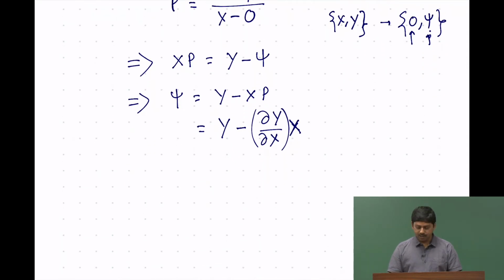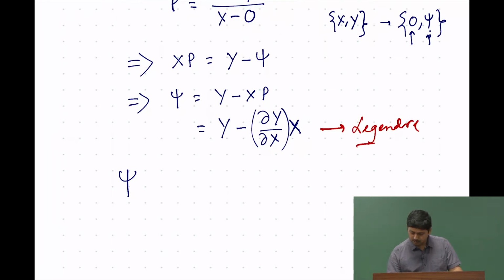So, this is for a one-dimensional function. For a multi-dimensional function, let us say our y depends on more than one variable, then we have to use a subscript for that, so that we can talk about the slope in only one particular variable. We are going to show you that right now. So, this is what the Legendre transformation is.